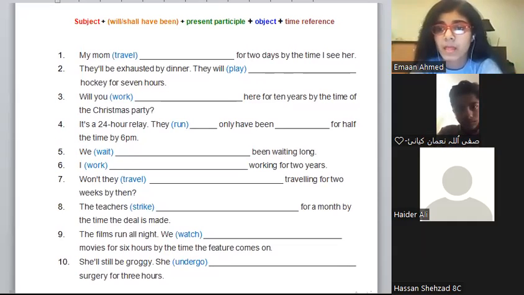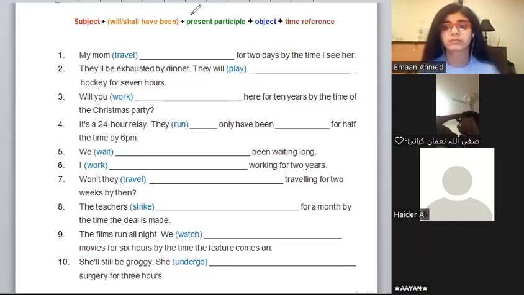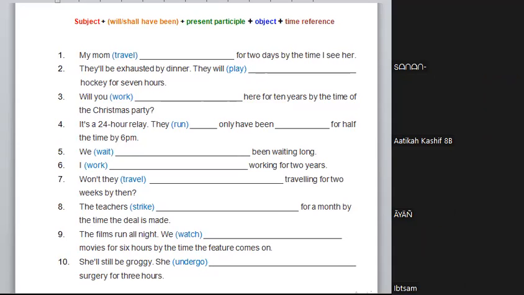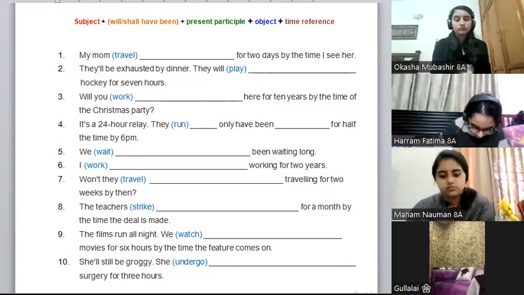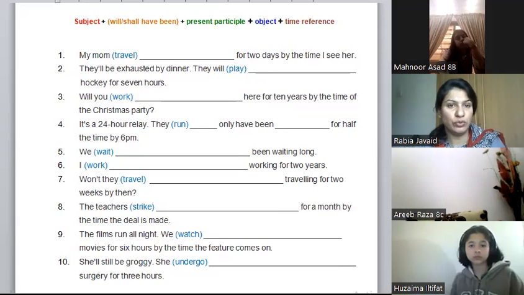ठीक है, कोई सवाल पूछना है? Are there any questions? I don't see a raised hand. Any question regarding the 3 tenses that we have done till now? Yes, Manur?